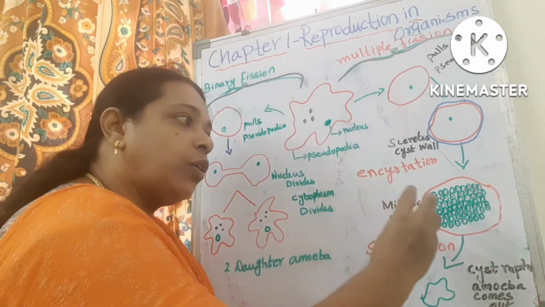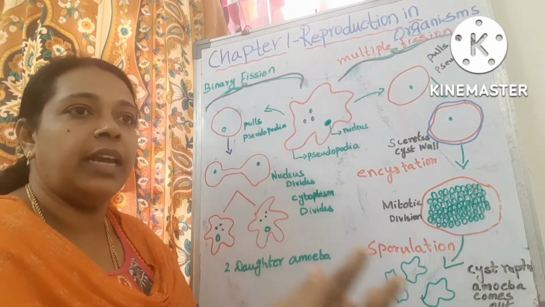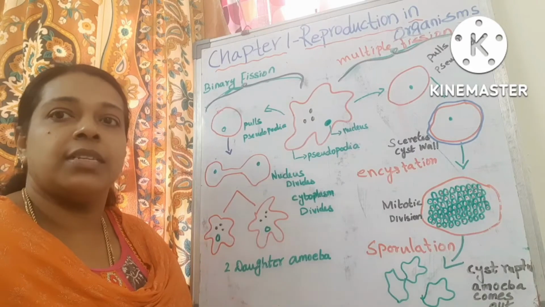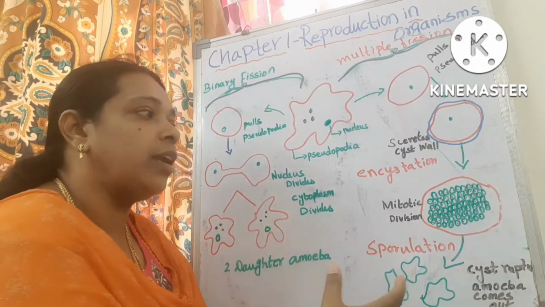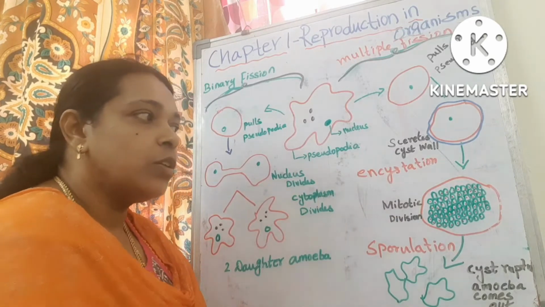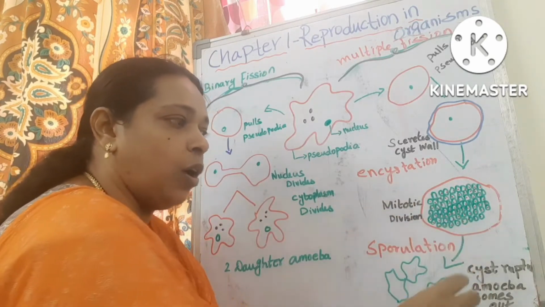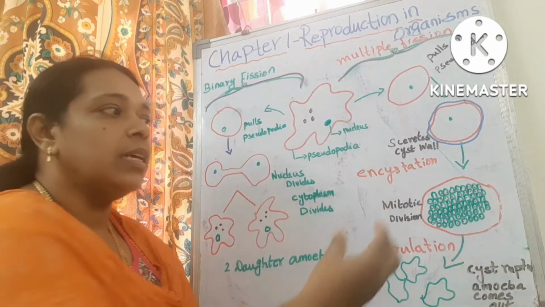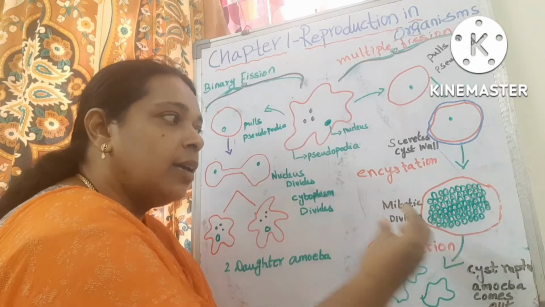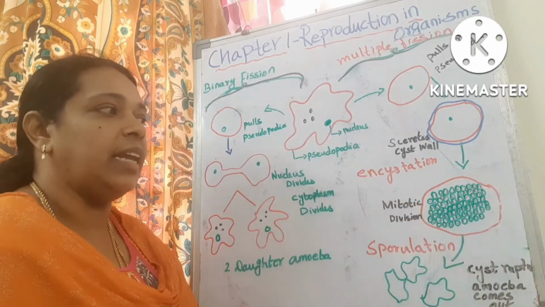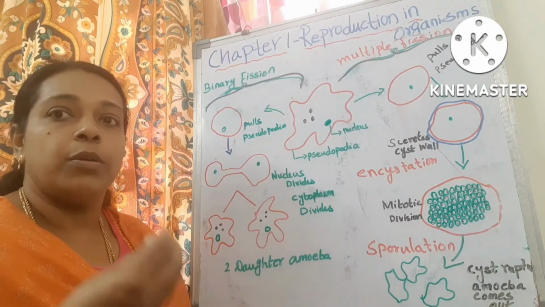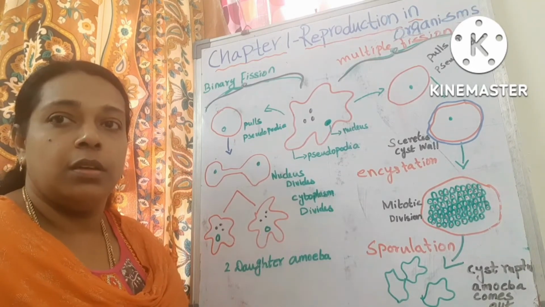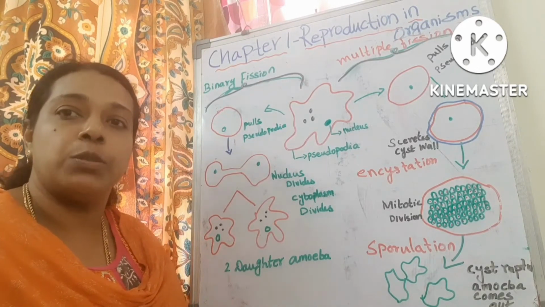Not only 2 or 3 amoebas are dividing, it is dividing enormously. Inside the cyst wall, the amoeba divides enormously, and we call these tiny amoebas pseudopodiospores.